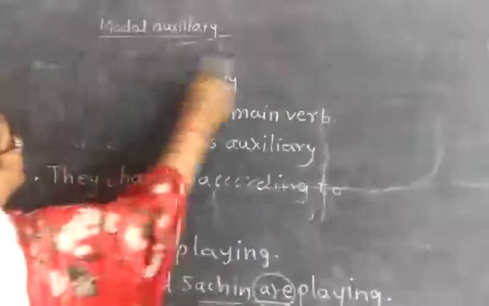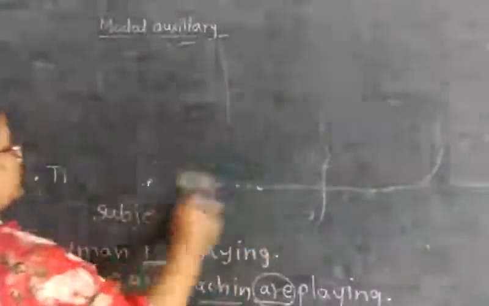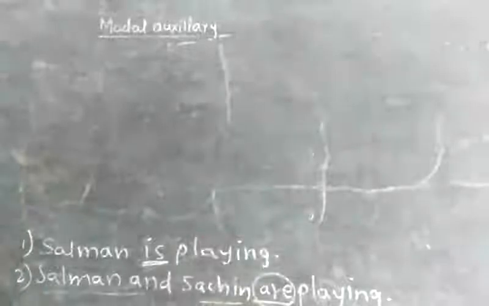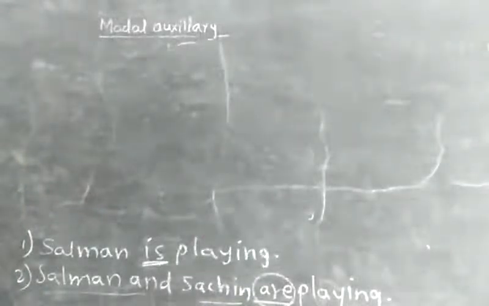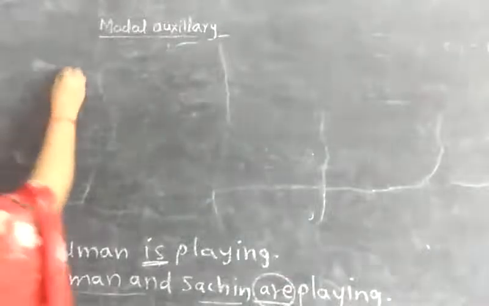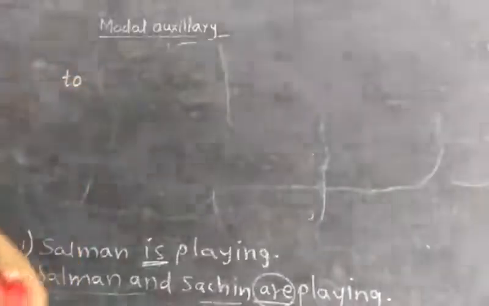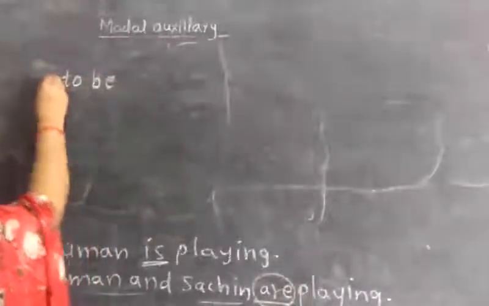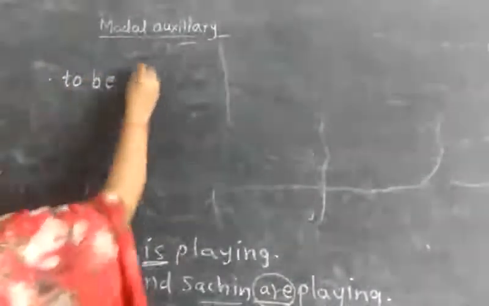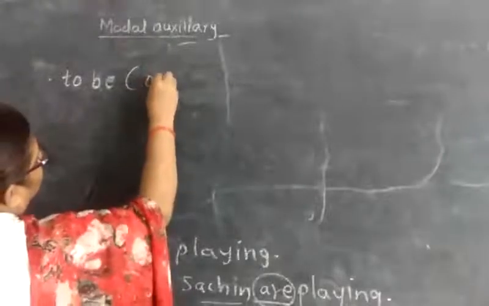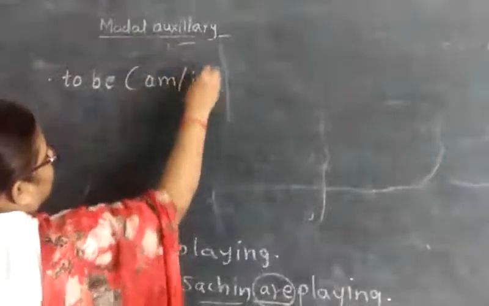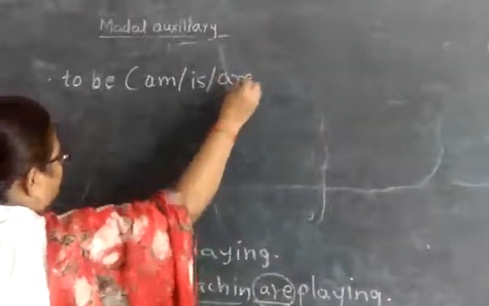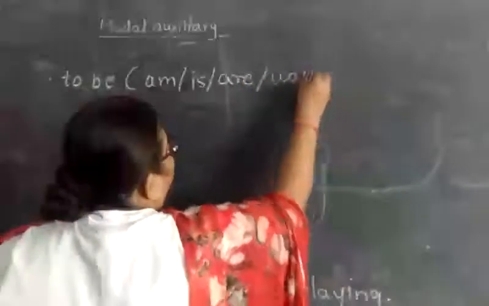Now there are different types of primary auxiliaries. To be, that is am, is, are, was, were.